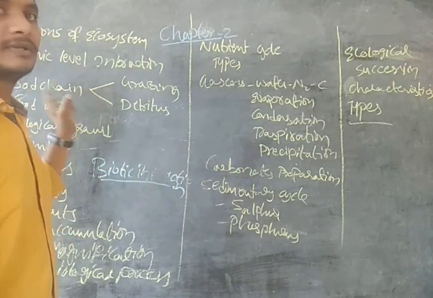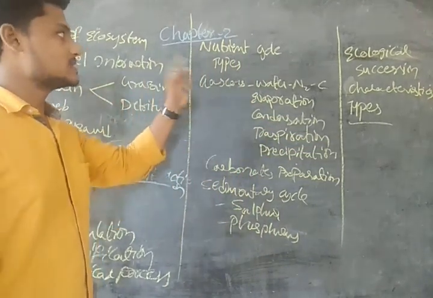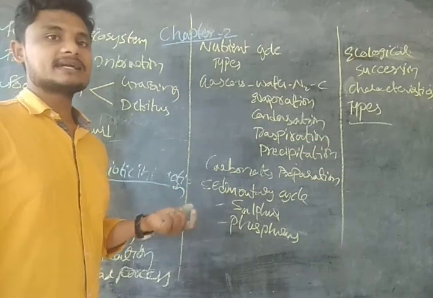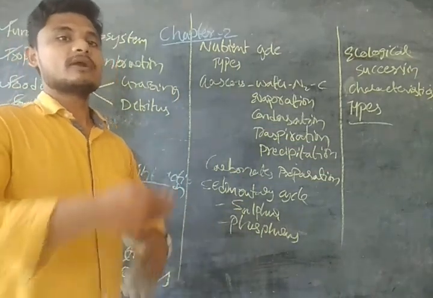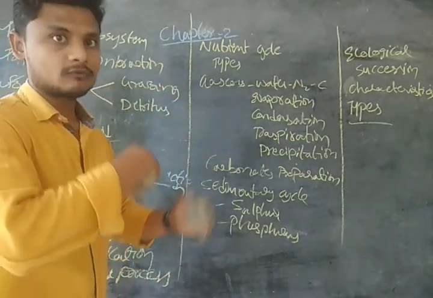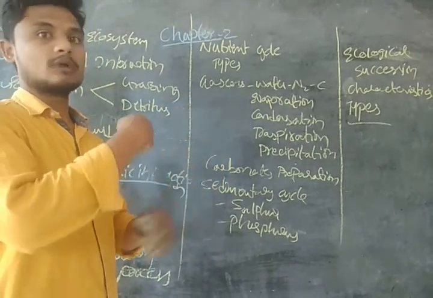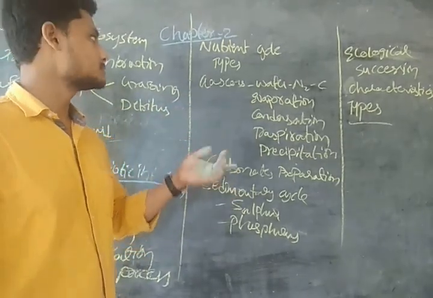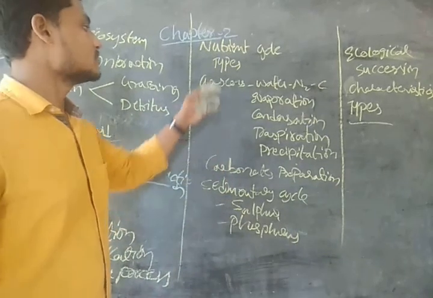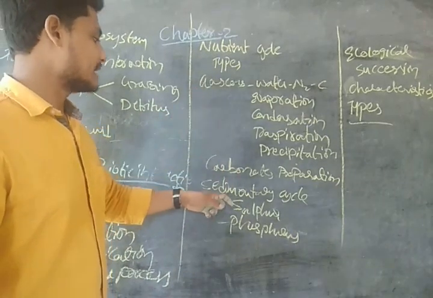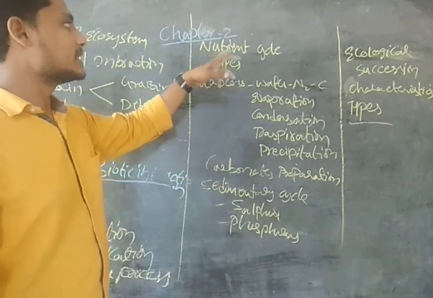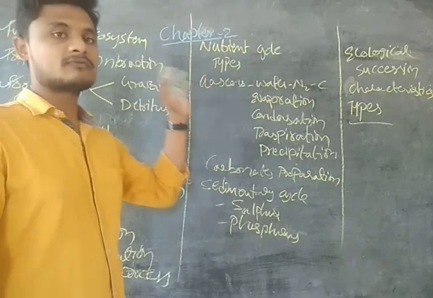Now we are done with the energy flow. The second one is the nutrient cycle. We have seen that it is the transfer of nutrients from one trophic level to another, or through the atmosphere, lithosphere, hydrosphere, and the biosphere, guys. We have gaseous and sedimentary cycles. So we will see what the nutrient cycle is, and the types of nutrient cycle, guys.